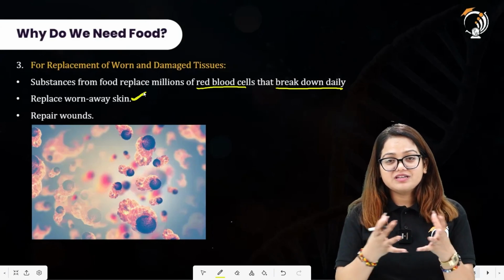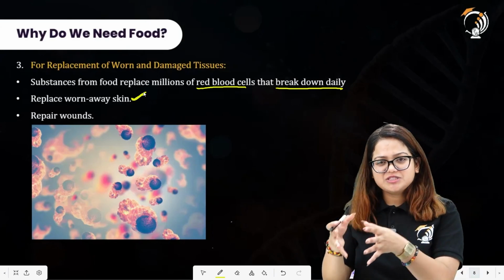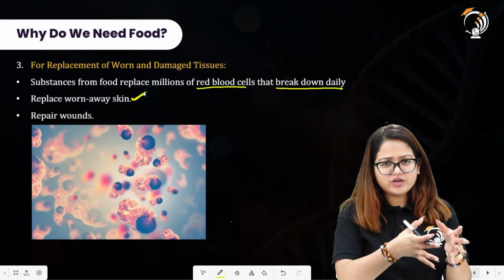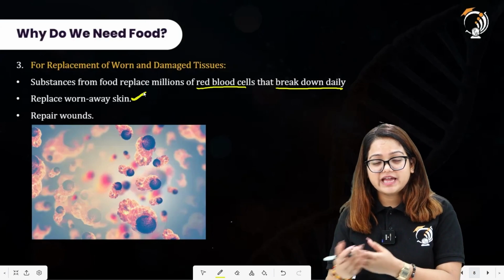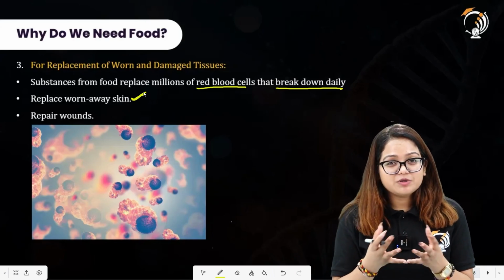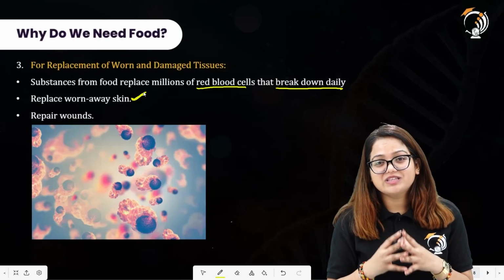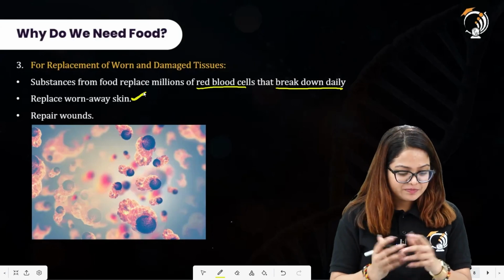Now how can we relate this food to the damaged part of the skin? How is this food repairing our damaged skin, damaged cells, and how is it able to do so? We are going to study about that also in this particular session. All right.